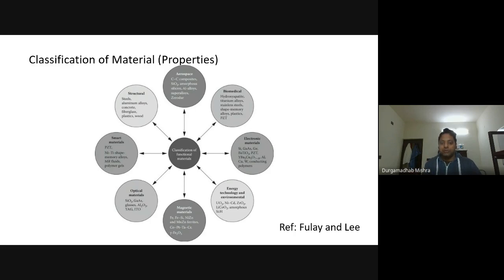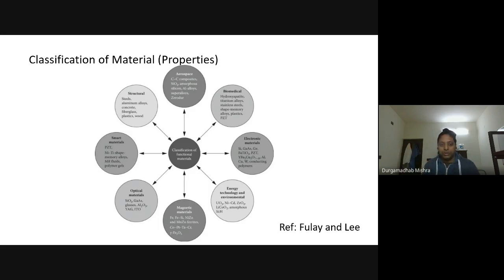You can also distinguish materials based on those properties. So we will look at these two classifications: what are the different atomic arrangements one can have, which is basically the structure of the material, and then the functional properties.